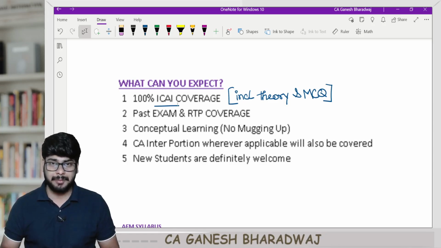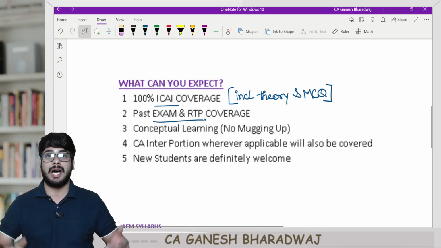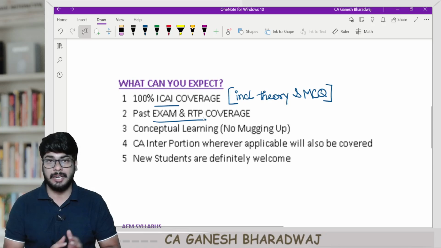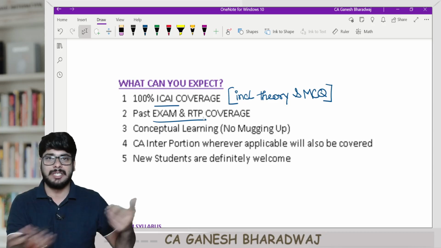And apart from that, wherever possible, we will also be covering the past exams and RTPs in the classrooms itself, right? So of course, if there is a sum that is already covered in the study material, then once again, there's no point in doing it.